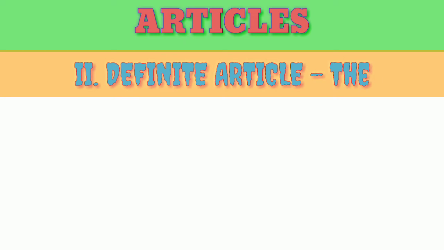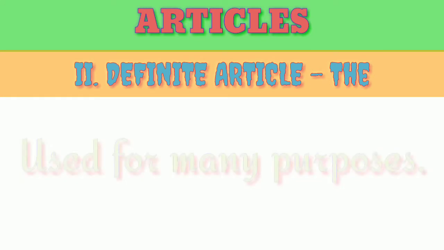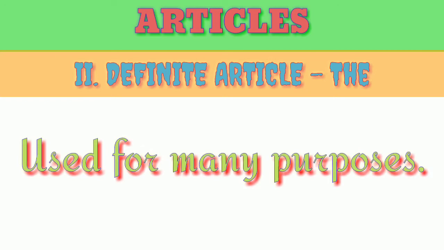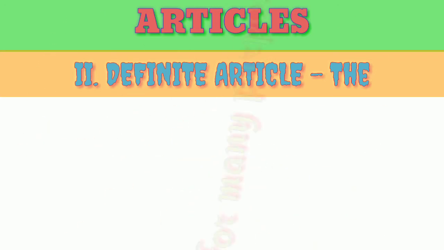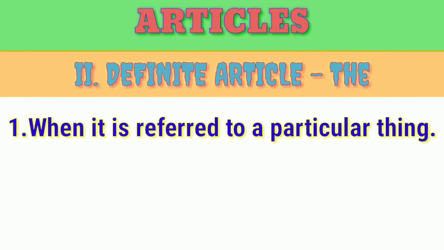Here the definite article the is used for many purposes. Look at that. We have to use the article the, so there is only one. That one is used for many purposes. Here we want to see the examples. It means where we want to use the article the. So when it is referred to a particular thing, look at that.